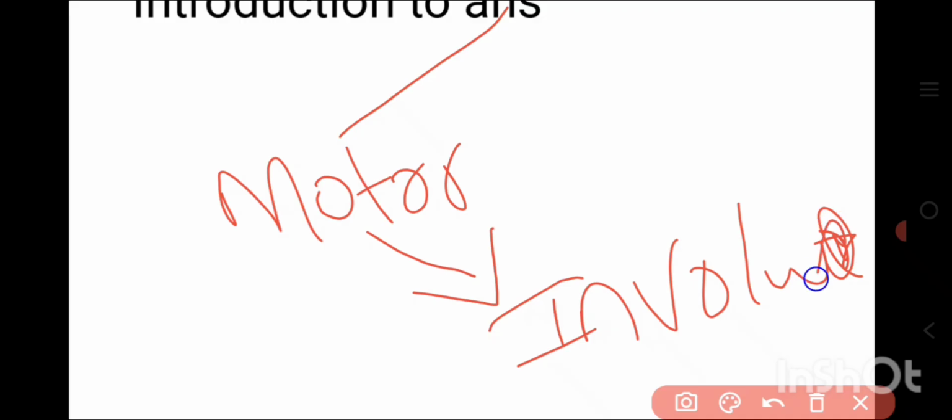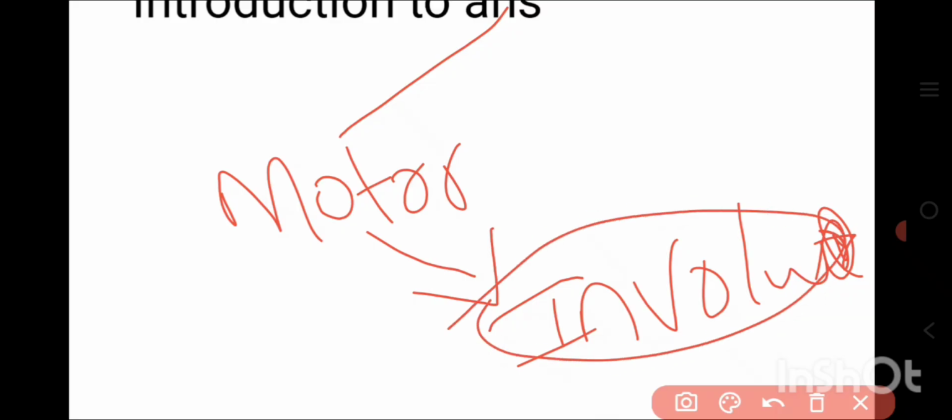Then we'll see the organization of the nervous system. Here we know the basic idea: the autonomous nervous system is the motor part of the peripheral nervous system, associated with involuntary functions, and distributed to the heart, smooth muscles, glands, and internal organs, etc., right? Then we'll see the organization of the ANS and the SNS, the somatic nervous system, and identify the basic difference between the ANS and the somatic nervous system.